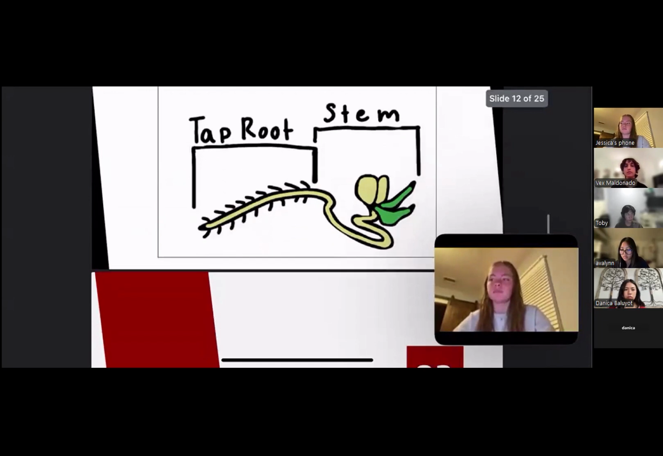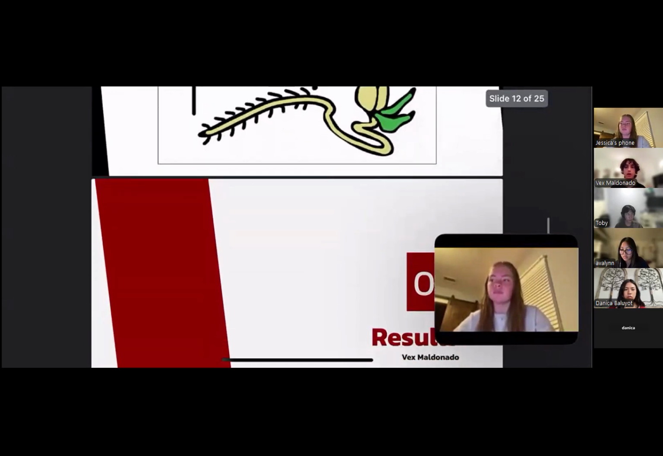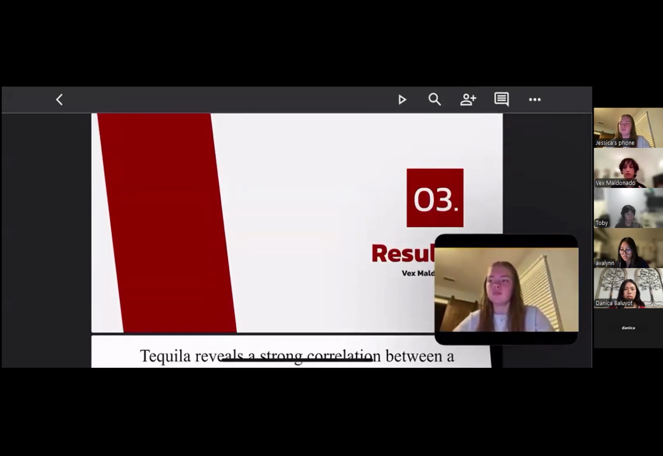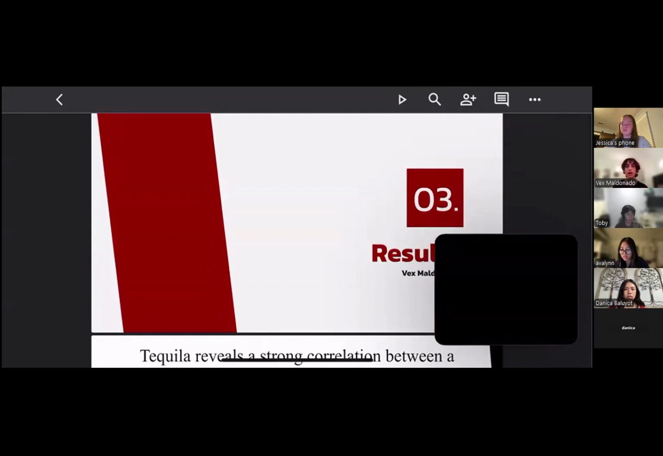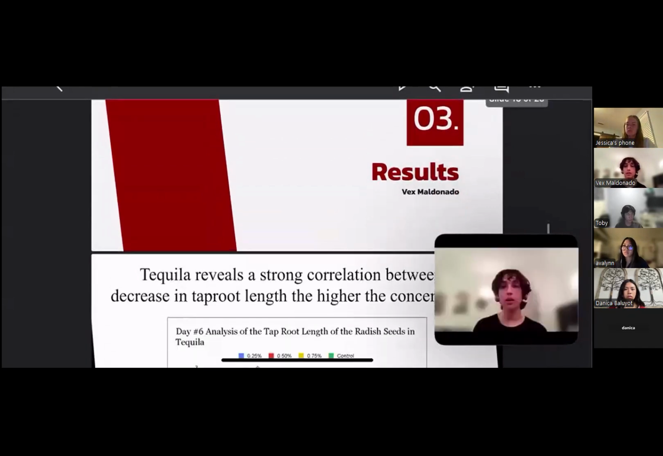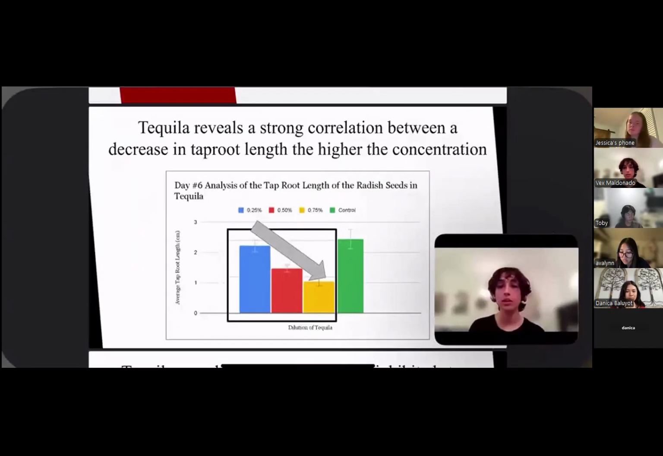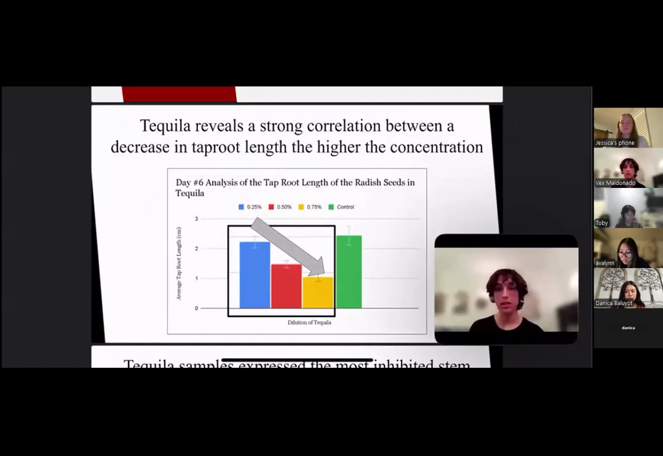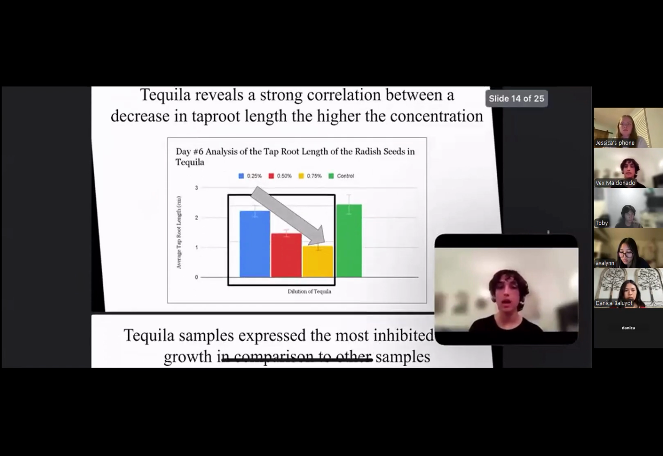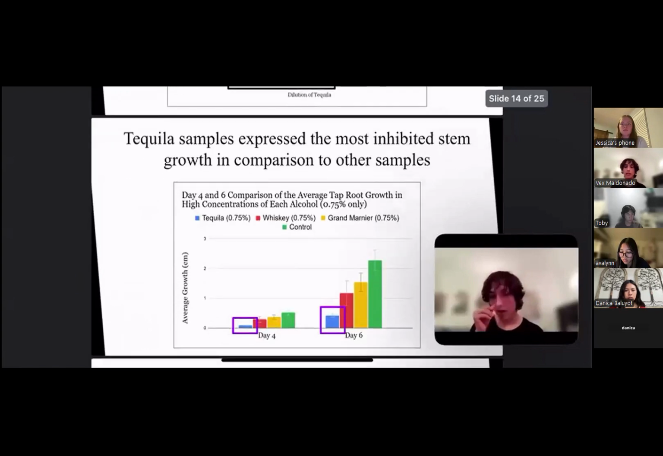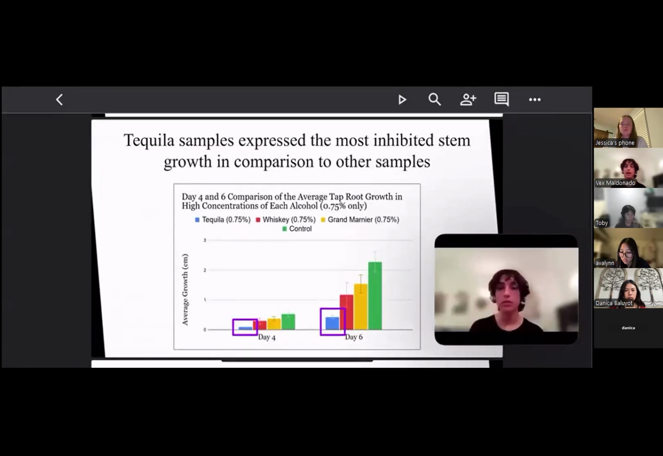Next, let's move on to the results section in which we'll overview the process of our data analysis that led us to our conclusion. In this first bar graph, we began by focusing on tequila across all concentrations, and as expected, the higher the concentration, the less observable the growth would be. As seen in the graph above, we focused on taproot length, and as the arrow implies, there was an overall negative or downward trend. And because taproot had the biggest differences, for this analysis, we decided to focus on taproot.